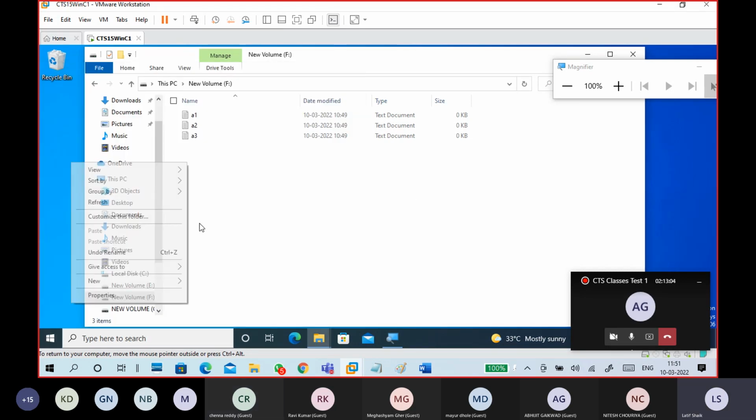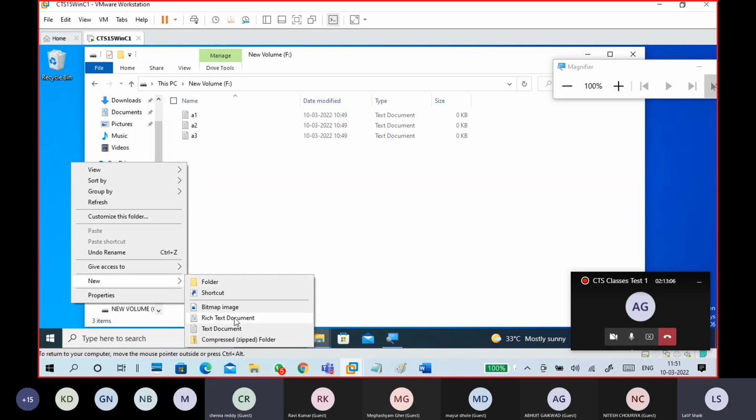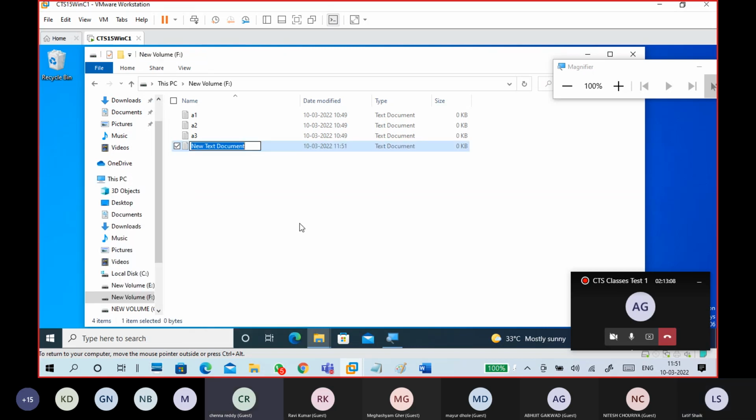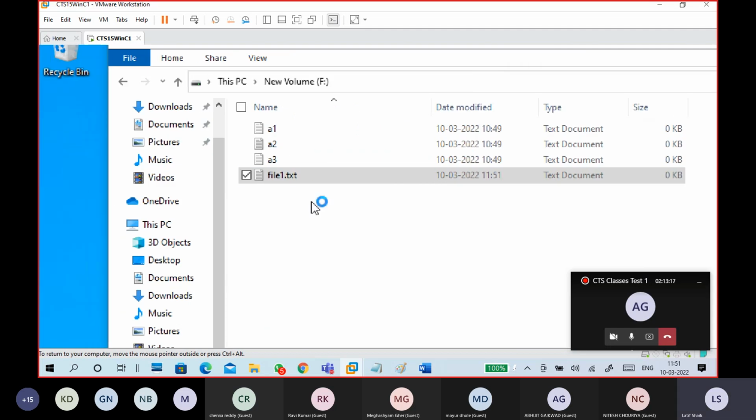Now I'm going to create a file. The file name is file1.txt. Okay, file1.txt created.